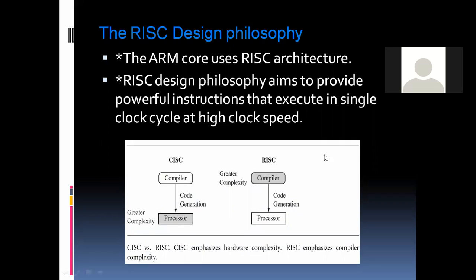Now we can see the comparison between the RISC and CISC architecture. Here in CISC, that is complex instruction set computer, the complexity resides in the processor, that is there is hardware complexity, whereas in RISC processor, the complexity is in the software, that is in the compiler. Compiler is built of programs, that is greater complexity resides in the compiler. That is the slight comparison between the RISC and CISC architecture.